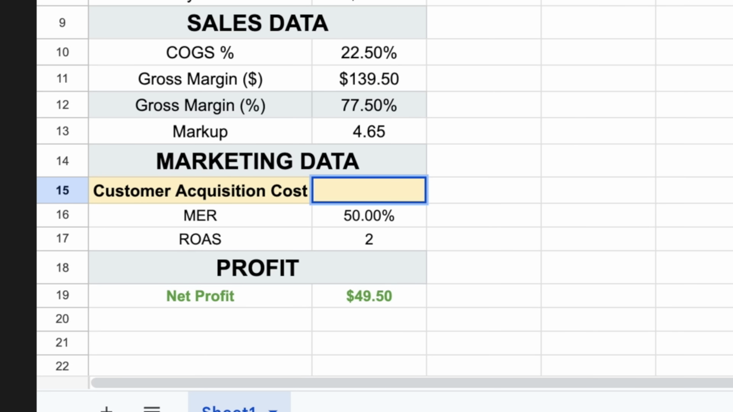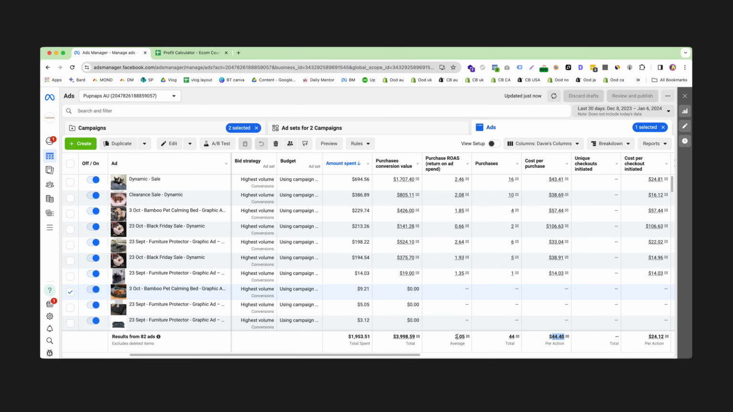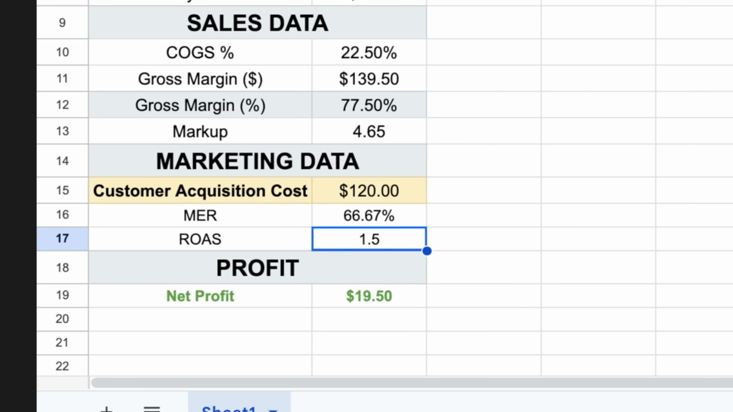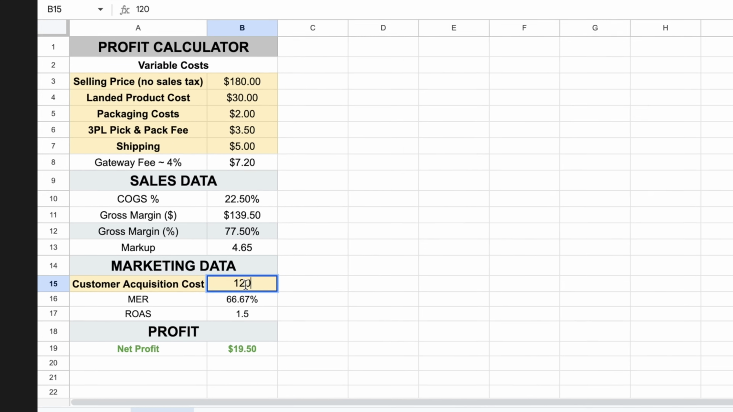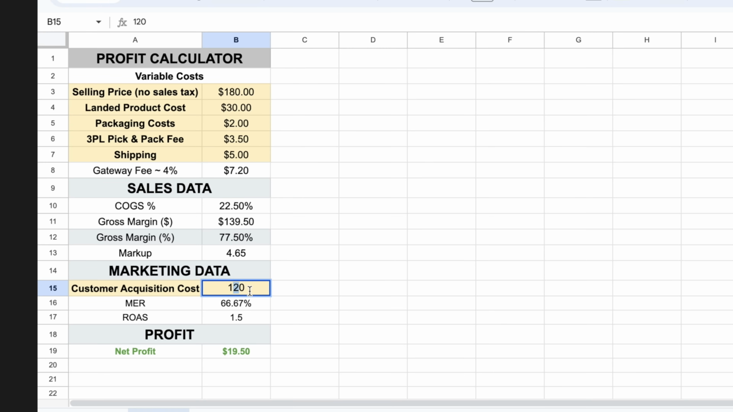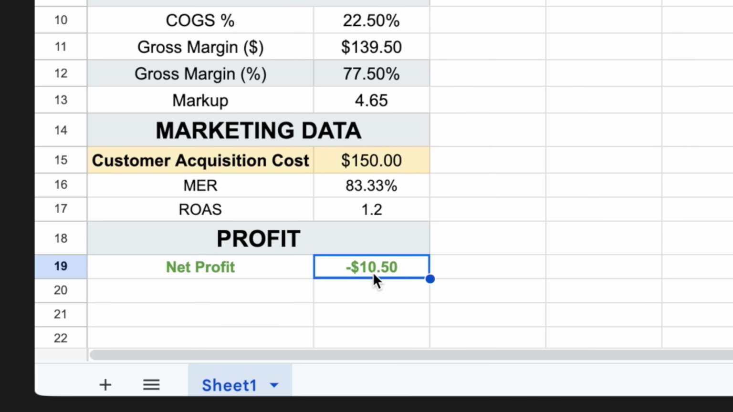Let's just say that I was going to spend $120 to acquire a customer. Now we've only got $19 of profit. So I know that if I'm getting down to 1.5 ROAS within my ad account in this metric, that I am only making $19.50 every single customer that I get. Now, here's where it gets interesting. If I get a customer acquisition cost of $150 at a 1.2 ROAS, I am now losing $10.50 per product that I sell, which is now an unprofitable business.